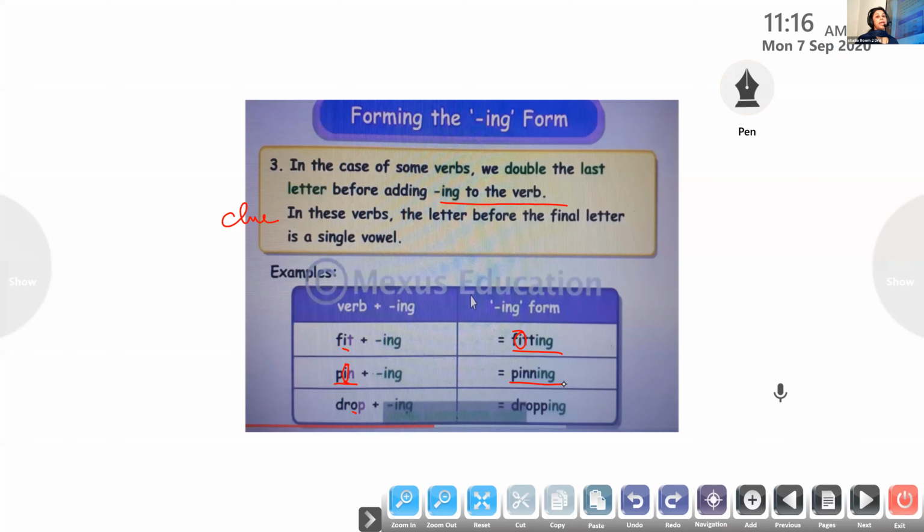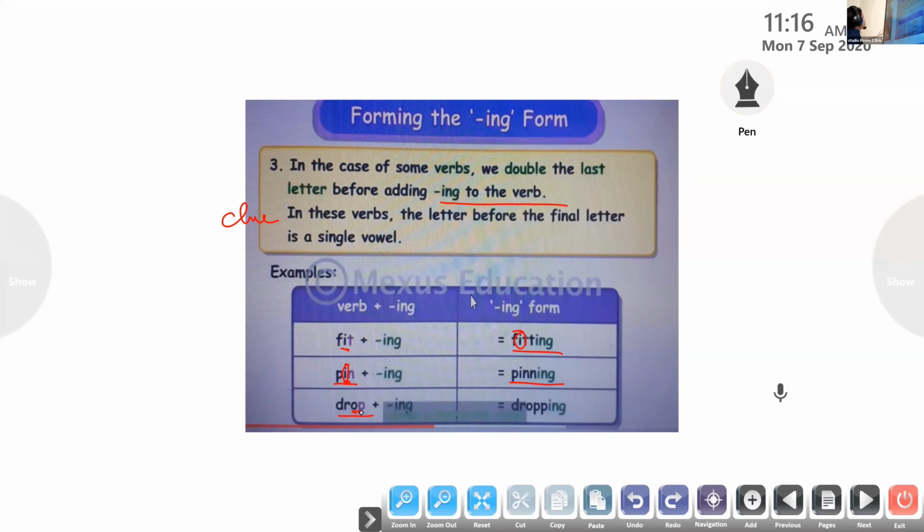P-I-N-N-I-N-G. Pinning. The third word is drop, D-R-O-P. So P has to be doubled before adding ing to it to form the verb dropping. This is a clue for us: in all these words the letter before the last is a vowel, so the last letter has to be doubled.